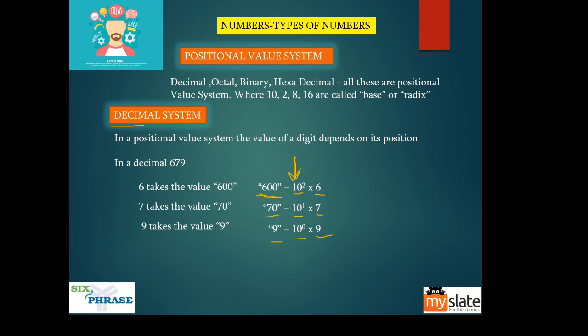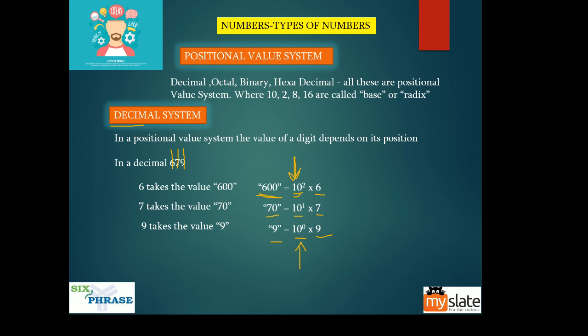So the positional value of 9 is 10 power 0. The positional value of 7 is 10 power 1. The positional value of 6 is 10 square. So that is why we get the value 679.